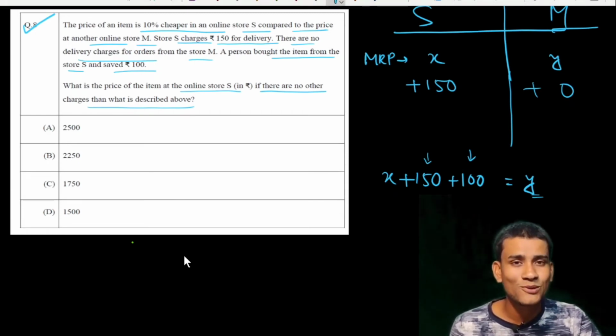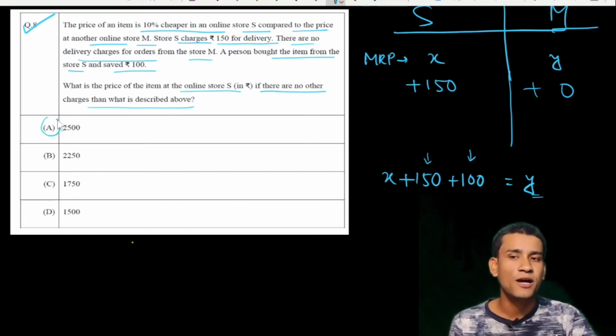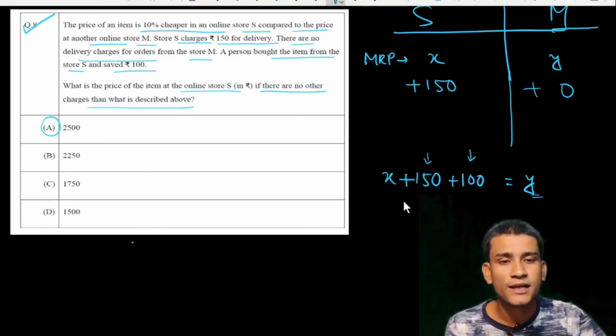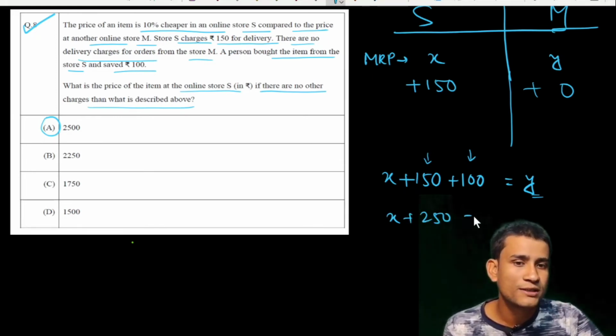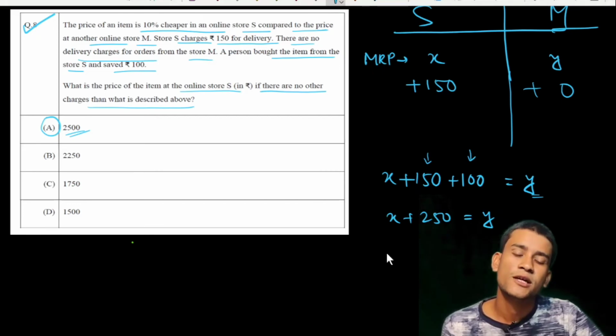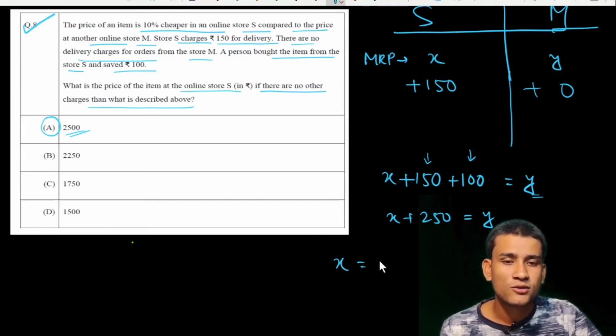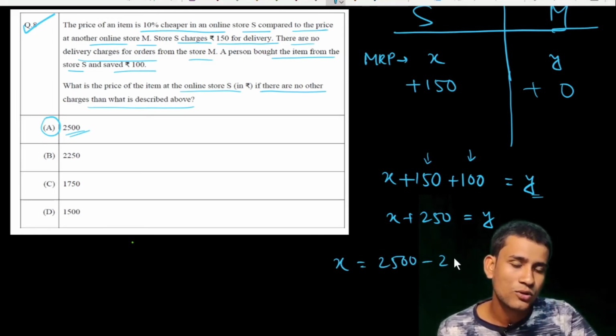You can solve this question very easily if you go to the options. If we take rupees 2500, there are two variables, so X plus 250 is Y. If we take the value of Y equal to 2500, that is the price of the product at online store M, then X equals 2500 minus 250, which is equal to 2250.